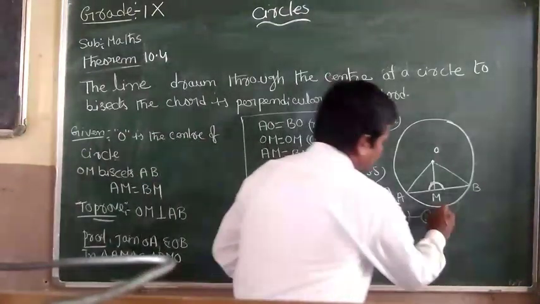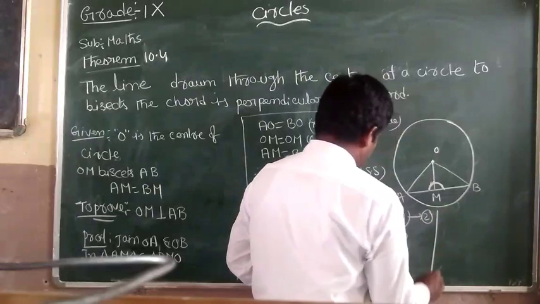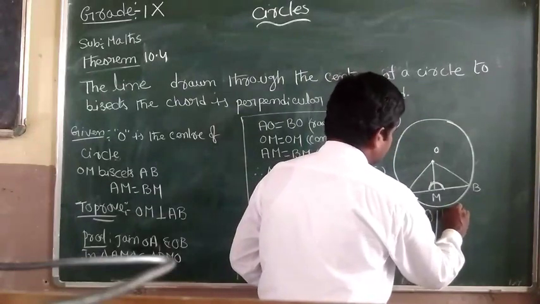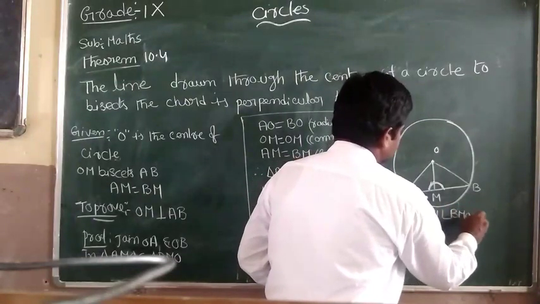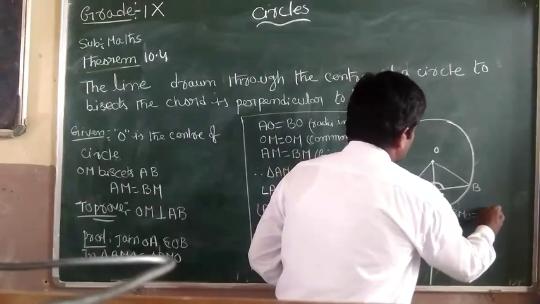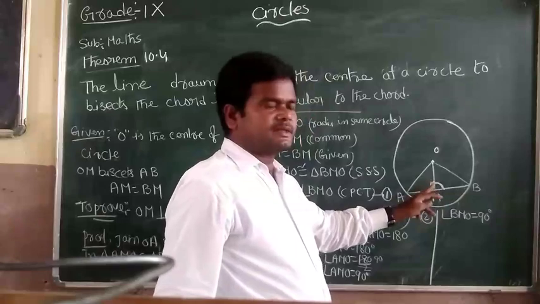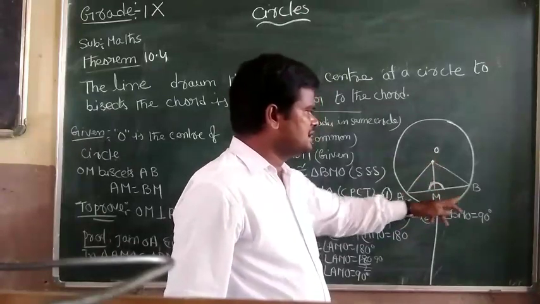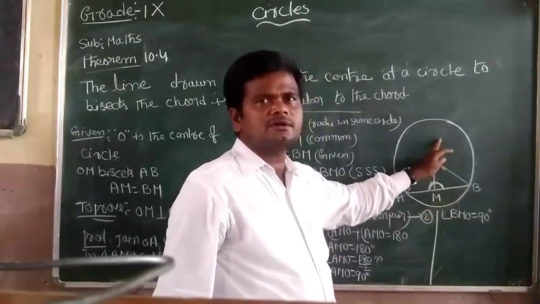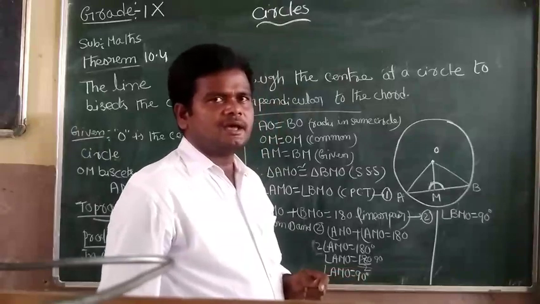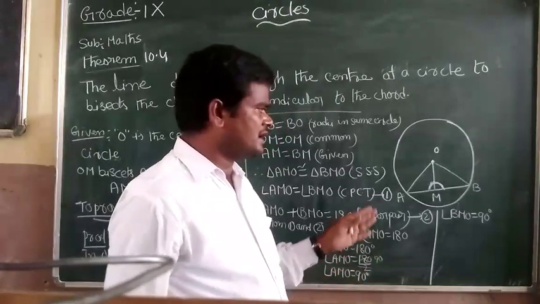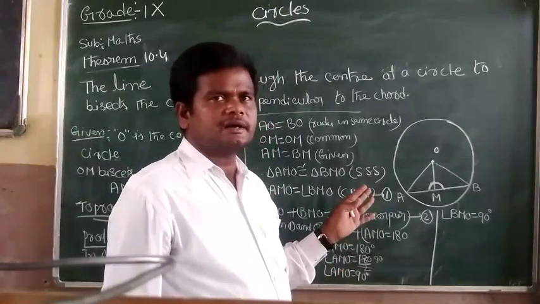Since angle AMO equal to angle BMO, angle BMO is also 90 degrees. Angle AMO equal to 90 degrees, angle BMO also 90 degrees.